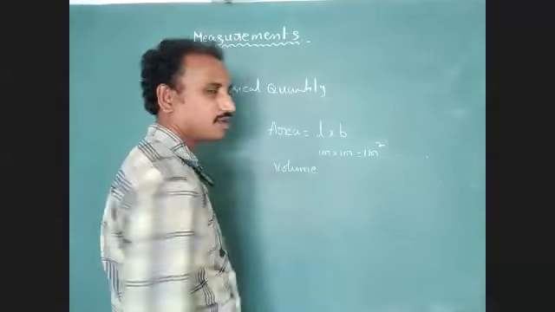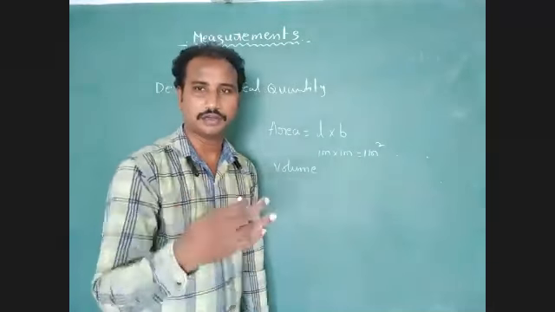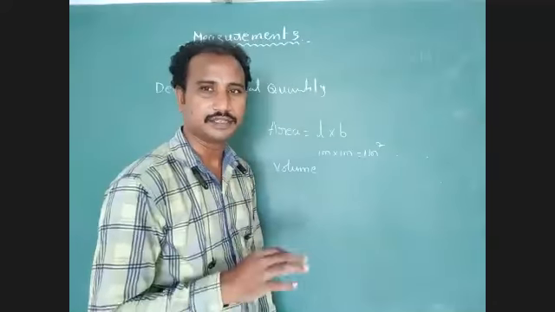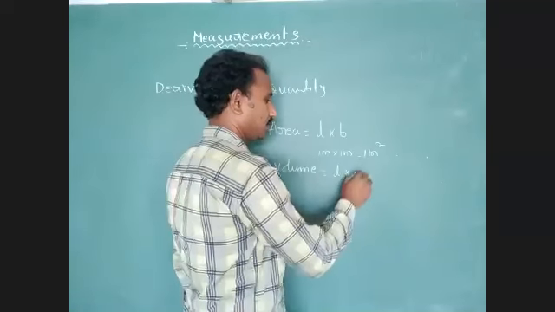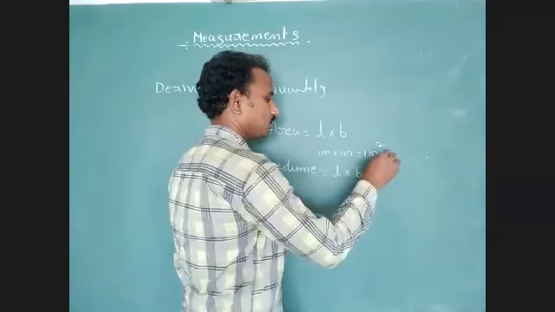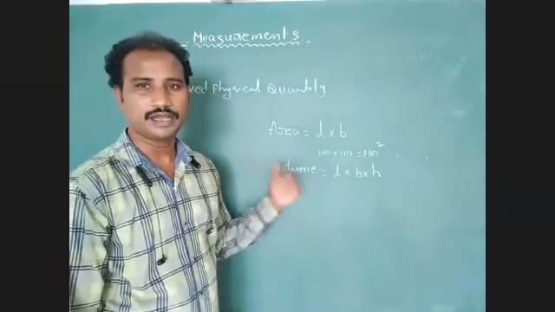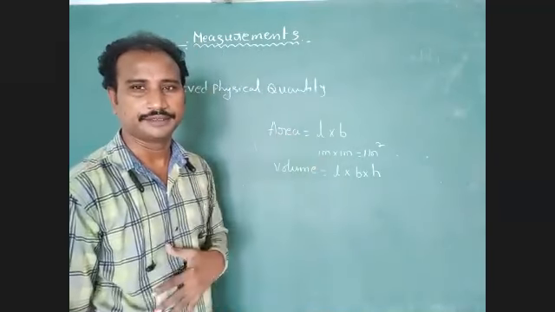What is the formula for volume? Length into breadth into height. It represents l into b into small h: length into breadth into height.